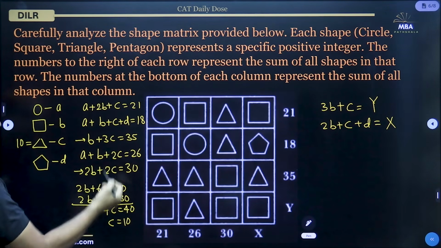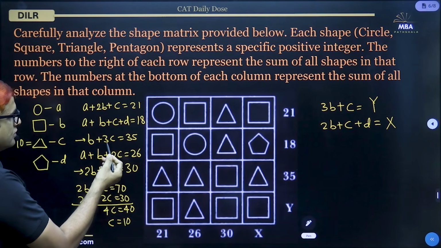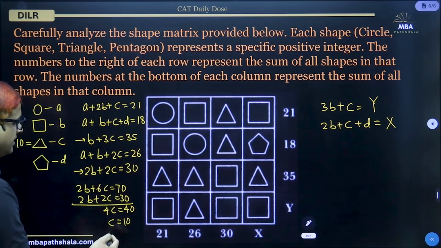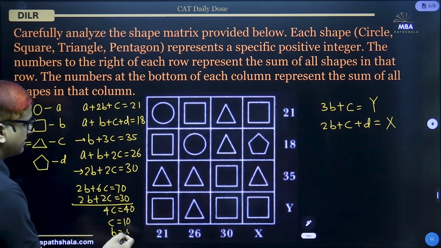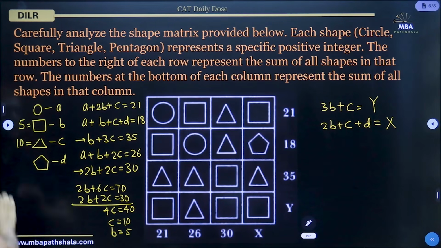Now we can put the value of C in this equation to get the value of B. So 3 into 10, 30. 35 minus 30, B will be 5. So the value of the square is actually 5.